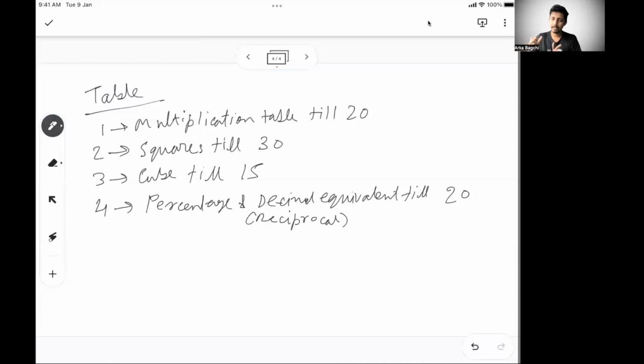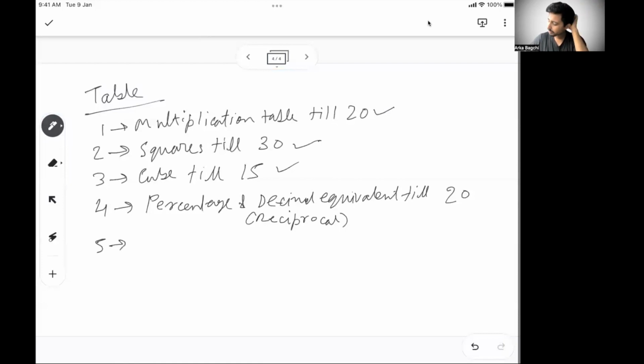You can keep that table and use it along with this to just go through 5 minutes before you study every day. So you can keep a table created for the multiplication table till 20, a table for squares till 30, a table for cubes till 15. Keep everything in one sheet, paste it where you study, go through it 5 minutes before you start studying every day, and you will be absolutely fine.